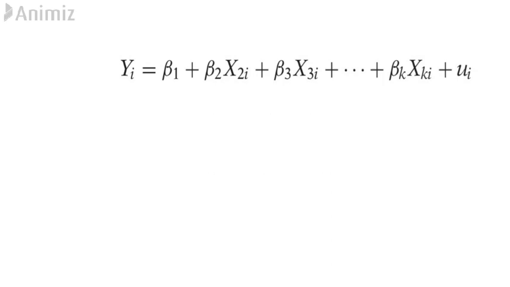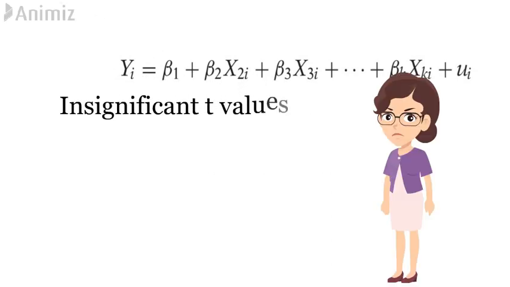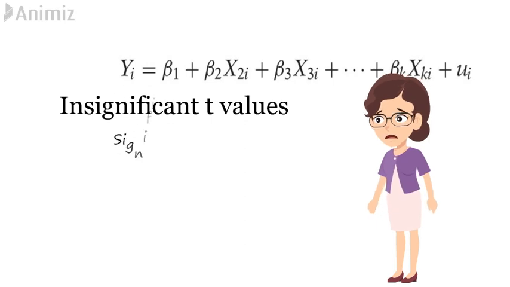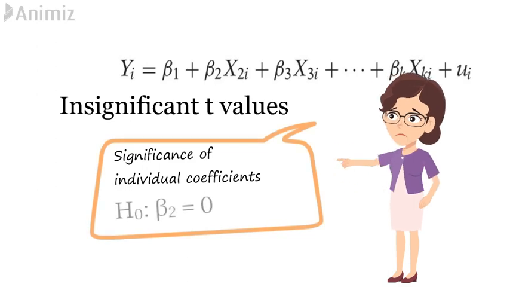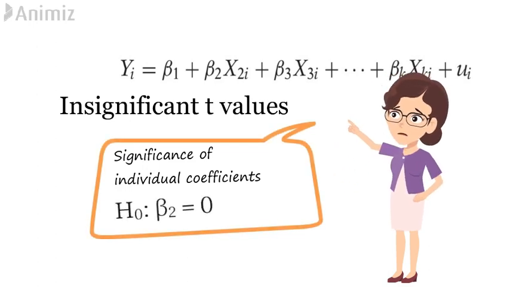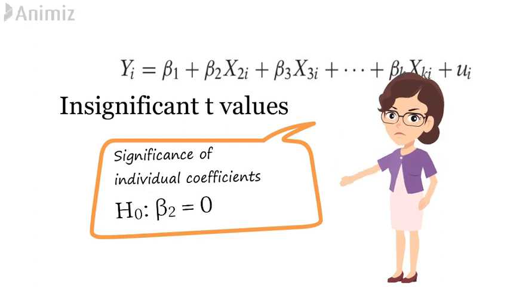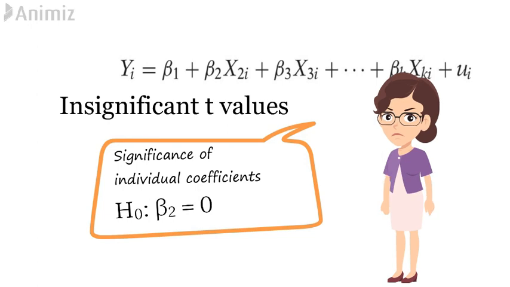Let me explain this more clearly. The t-test tests the significance of individual slope coefficients. For instance, H0 is beta 2 is equal to 0. If there is high multicollinearity, one or more of the partial slope coefficients are individually statistically insignificant on the basis of the t-test, as we already explained.